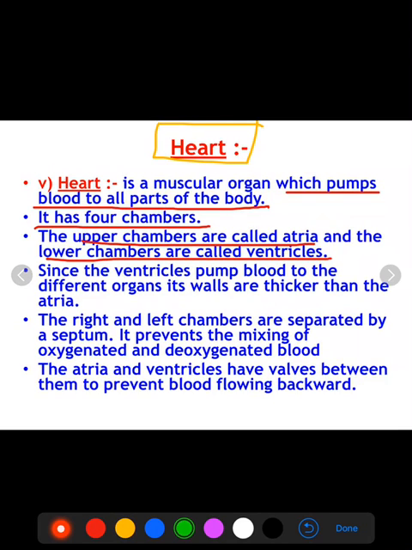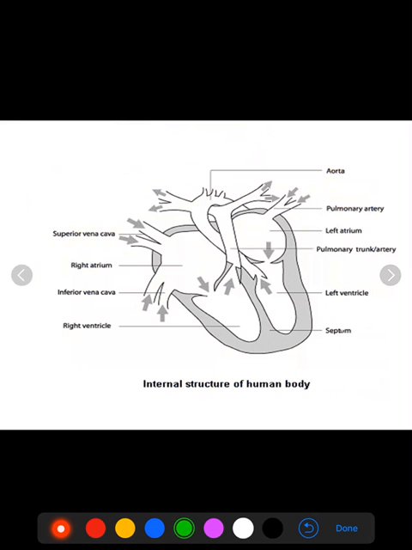Now, as I have said, heart is made up of 4 chambers: 2 upper chambers are atria and 2 lower chambers are ventricles. Now, how can we say that they are divided into 4 parts? See this, 1, 2, 3, 4.